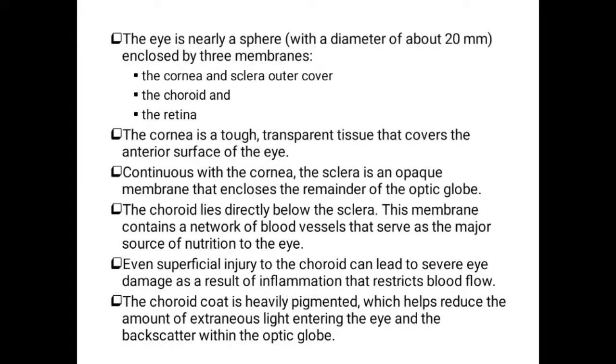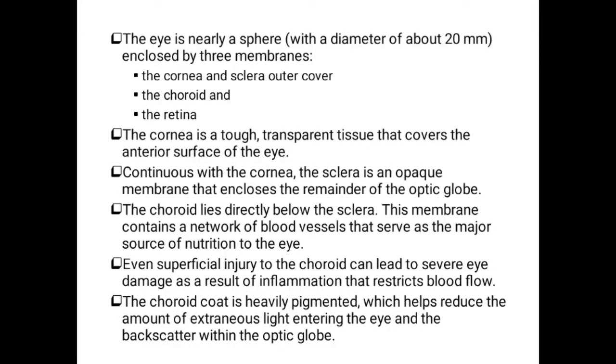The middle layer is the choroid. The choroid lies directly below the sclera. This membrane contains a network of blood vessels which supplies nutrition to the eye. Whatever organ it is, it needs nutrition to work properly.